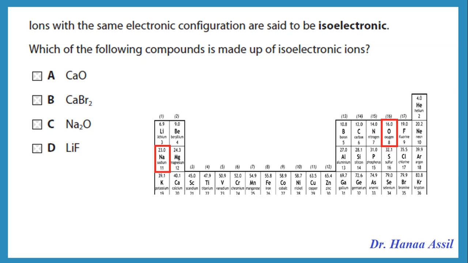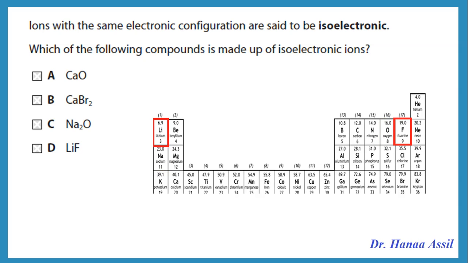Sodium loses 1 electron and becomes 10 like neon. Oxygen gains 2 electrons and becomes 10 again like neon. So this is actually my answer. If we look at lithium and fluorine, lithium would lose 1 electron and become like helium. Fluorine would gain 1 electron and become like neon. So the ones that are isoelectronic are the sodium ion and the oxygen ion.